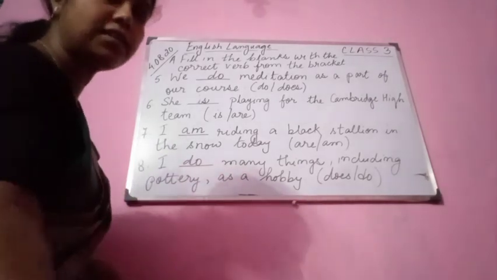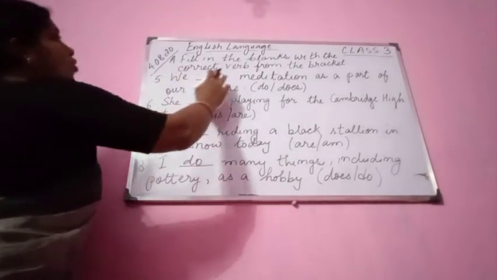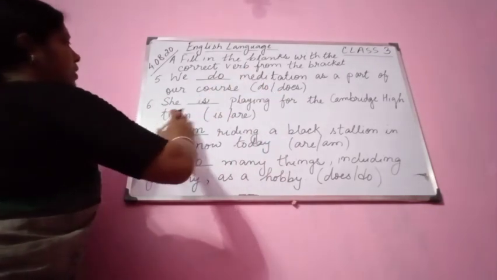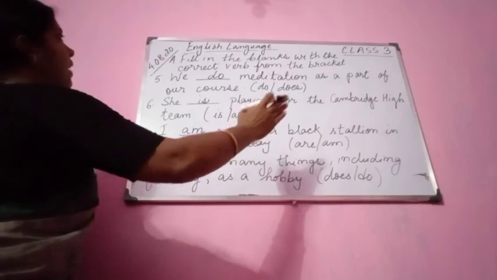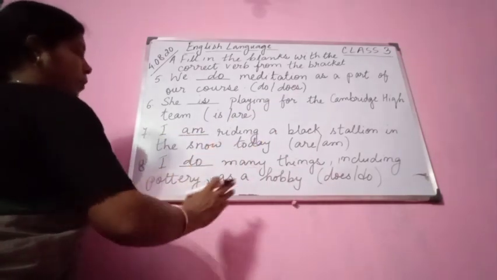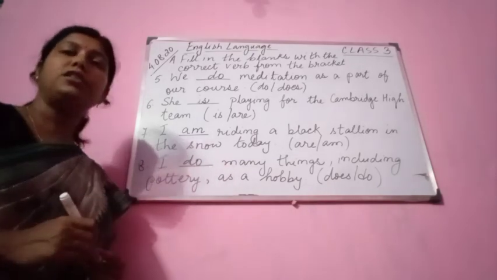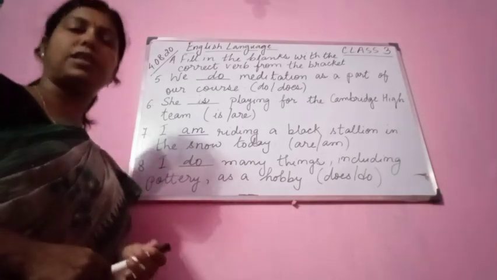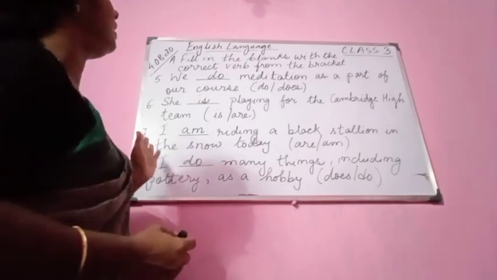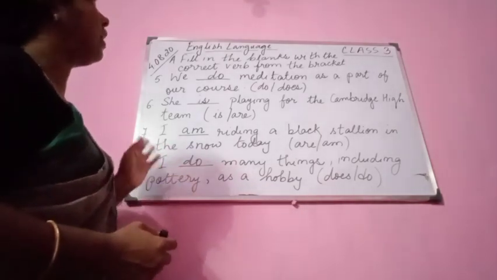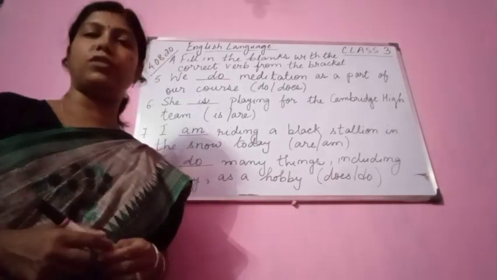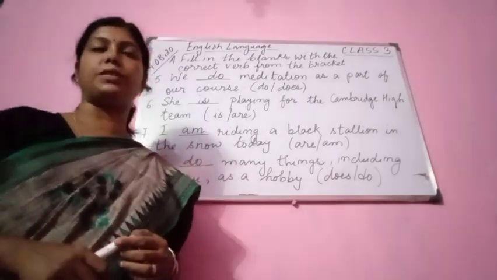So now please let us see all this. We do meditation as a part of our course. She is playing for the Cambridge High team. I am riding a black stallion in the snow today. I do many things, including pottery, as a hobby. Children, you have to copy down all these sentences in your copy. Today I gave you 8 sentences. Fill in the blanks with the correct verb from the bracket. You have to choose and you have to write. Okay? Please do it in your copies. Thank you.